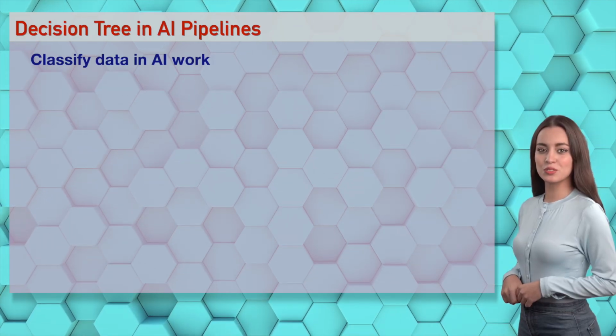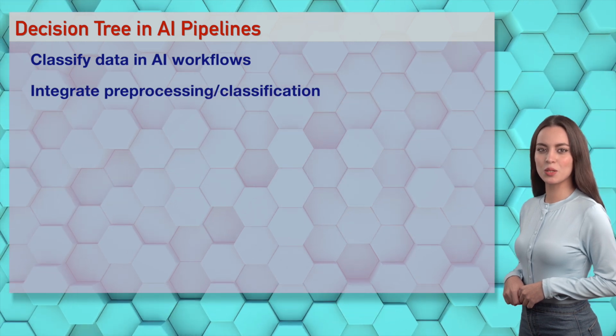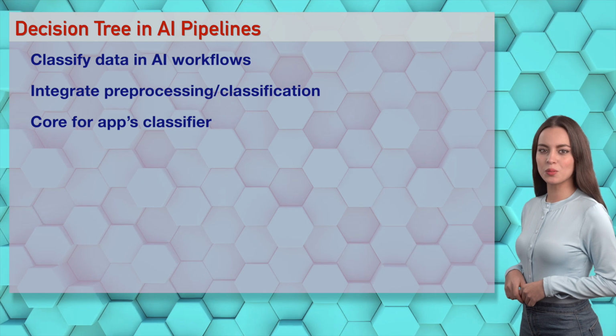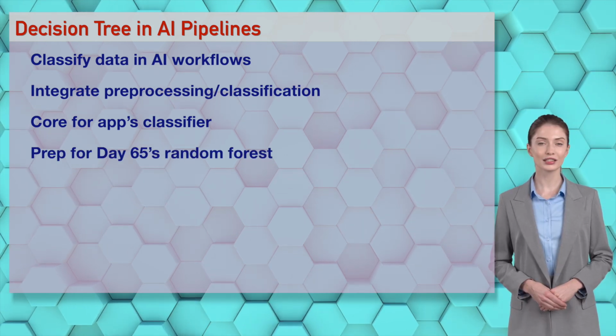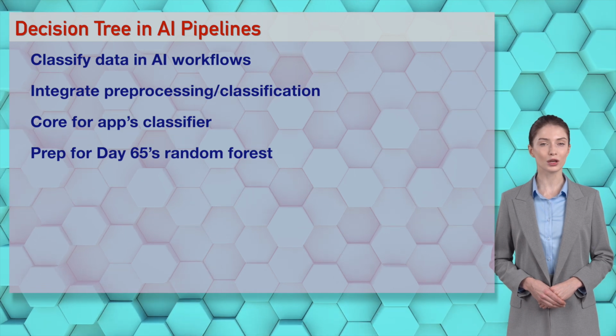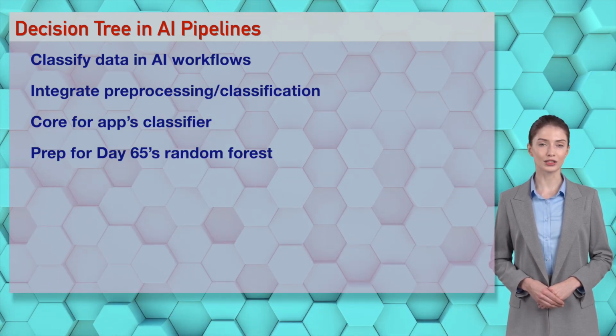Wizards, decision trees fit AI pipelines for classification tasks. They're interpretable. Your skills are ready for Day 65's random forest. Irene's right. Trees integrate data prep and classification, ensuring efficient workflows. Use them in your app for reliable predictions.